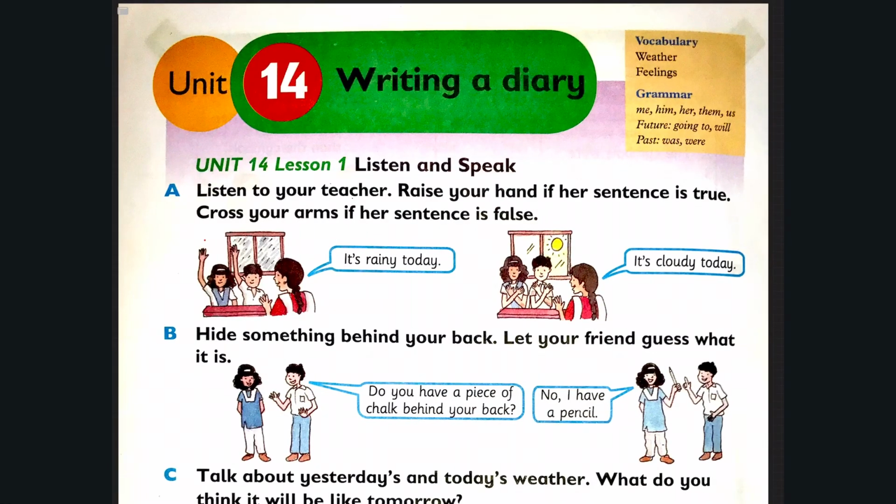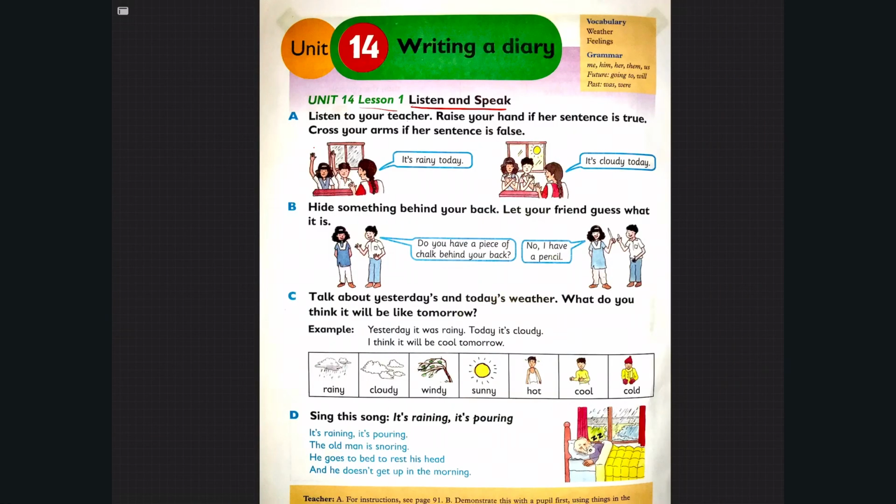Before we move on to our new lesson number 3, for lecture number 7, let's just quickly review what we did in our last lecture. We started a new chapter, unit number 14, writing a diary. We talked about the importance of writing a diary and why some people prefer to write a diary instead of talking to someone else. On this page, we only did listening and speaking. There was no writing work.